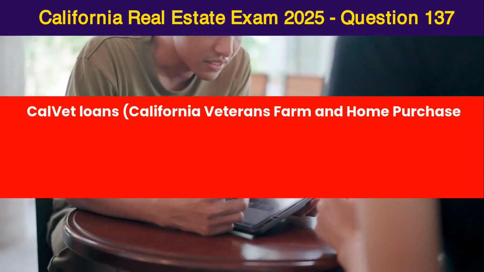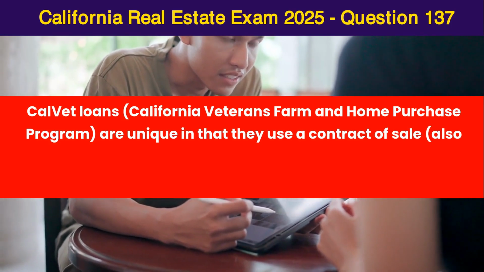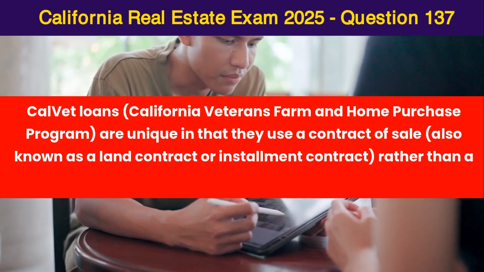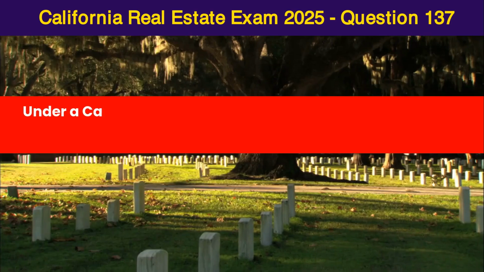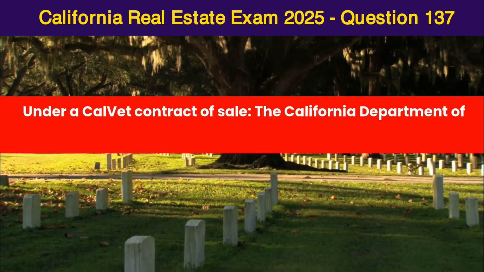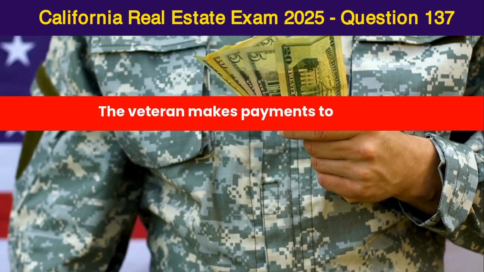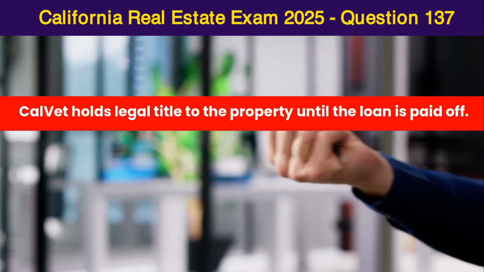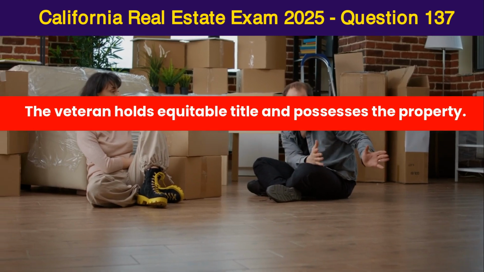Calvet loans, California Veterans Farm and Home Purchase Program, are unique in that they use a contract of sale, also known as a land contract or installment contract, rather than a traditional mortgage or trust deed. Under a Calvet contract of sale, the California Department of Veterans Affairs purchases the property. The veteran makes payments to Calvet. Calvet holds legal title to the property until the loan is paid off. The veteran holds equitable title and possesses the property.